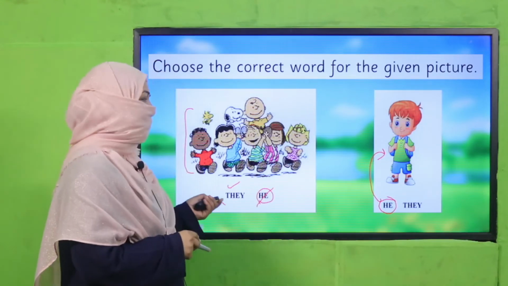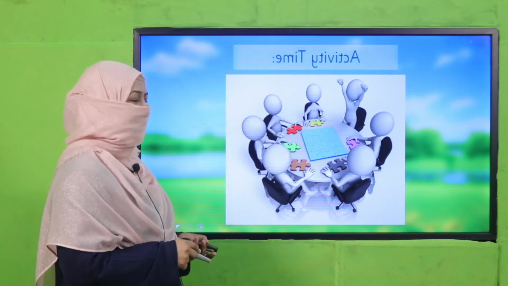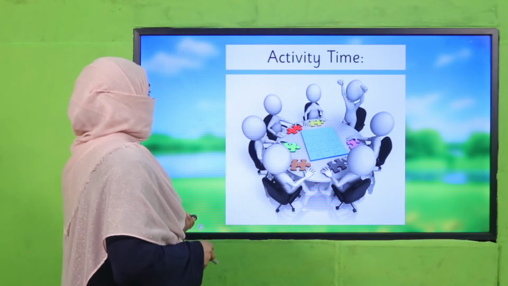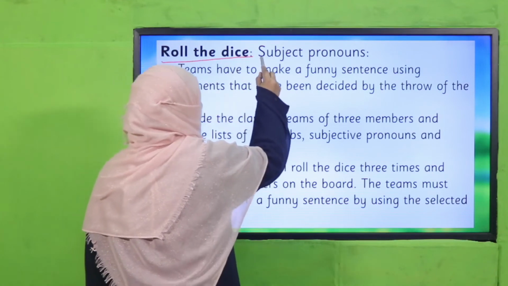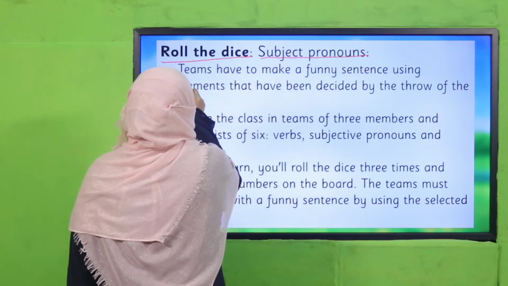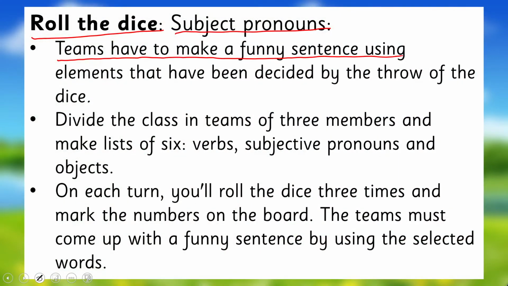Okay, I'm going to check you through an activity. Are you ready for that? All right. So how are we going to do this? This is roll the dice, subject pronouns. Teams have to make a funny sentence using elements that have been decided by a throw of a dice. This is the rule. This is the main theme.